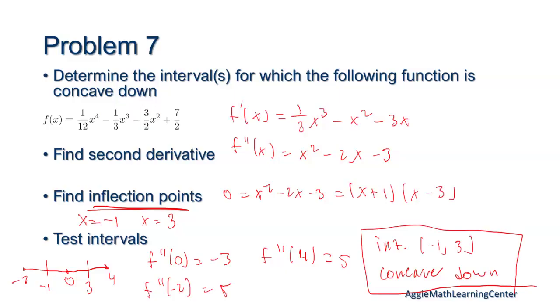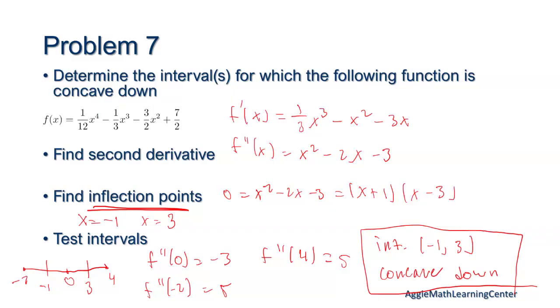So your graph would look like concave up, and then when it hits 1, 3, like that. Yeah, so this is another x to the fourth, so you have like a W. It goes down from the left, and goes back up. So -1 to 3 is kind of like the top of the W.